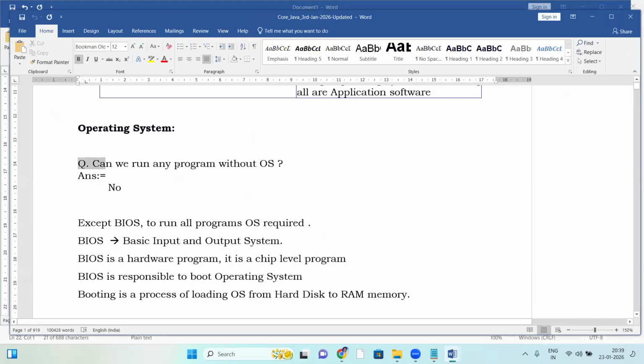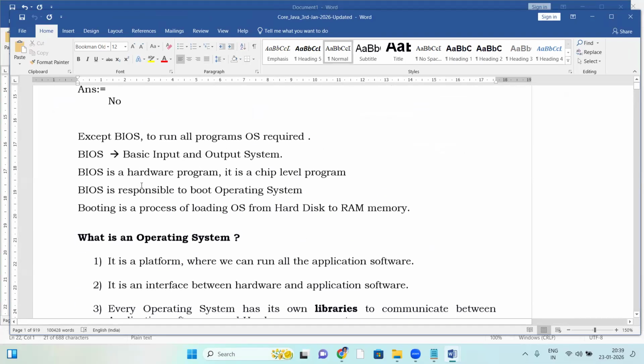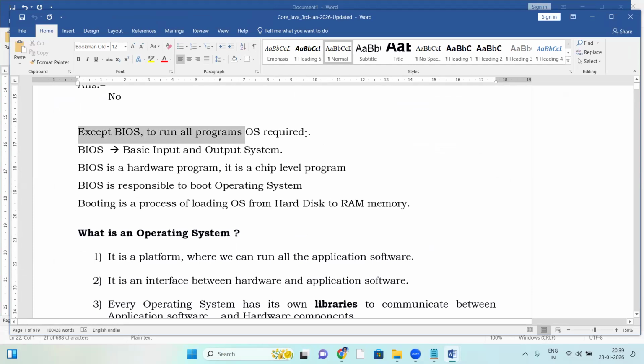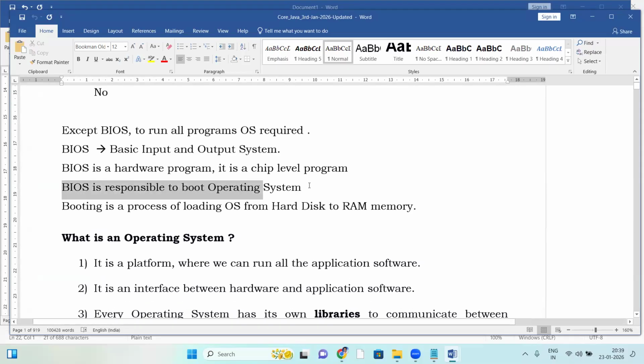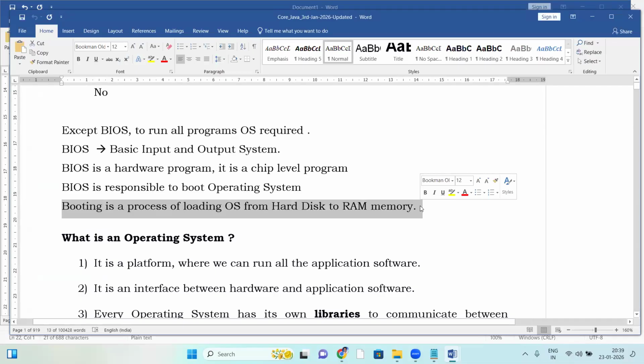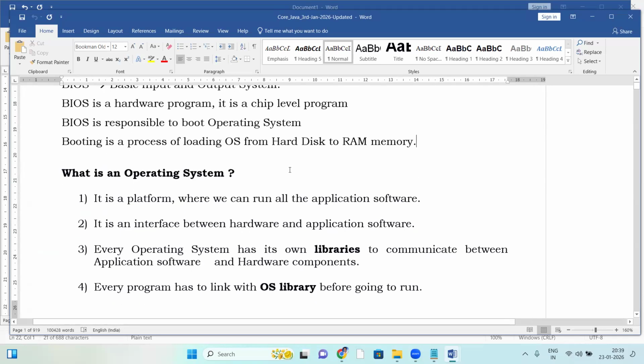Operating system. First question: can we run any program without OS? No. Except BIOS, to run all programs OS is required. BIOS stands for Basic Input Output System. BIOS is a hardware program, a chip level program. BIOS is responsible to boot the operating system. Booting is a process of loading OS from hard disk to RAM memory. That's all about BIOS.